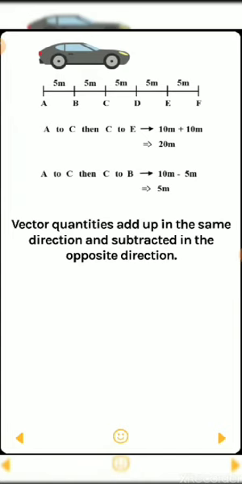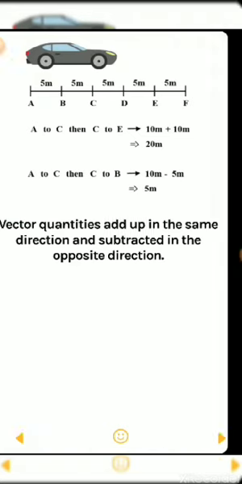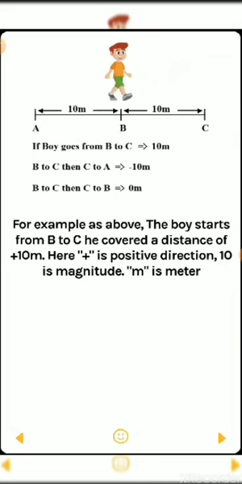Vector quantities add up in the same direction and are subtracted in the opposite direction. First, from the left-hand side to the right-hand side we are going in different parts: A to B, B to C, C to D. If we are going in the same direction, then we have to add. But if we are going in the opposite direction, from A to B in the first case, then B to C in the second case, and in the third case C to B, then it is the opposite direction, so we have to subtract. So for example, it is given here as above.